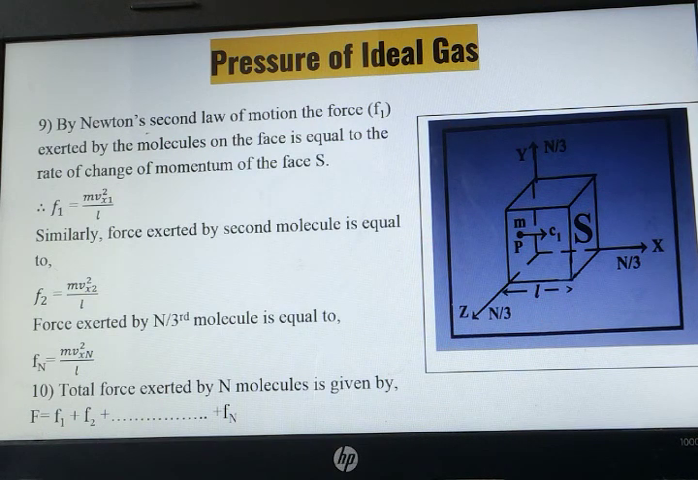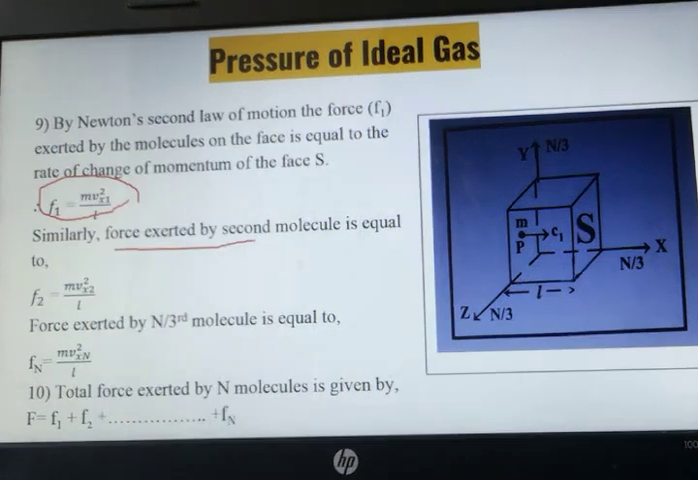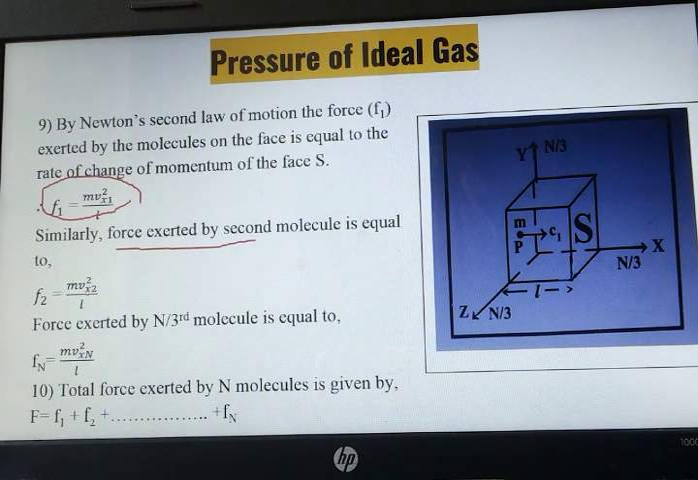But according to Newton's second law, what does Newton's second law state is that rate of change of momentum is directly proportional to force. So we can write this as F1 is equal to mvx1 square upon L. Similarly, what is this denoting? Force exerted by first molecule. So we can also find force exerted by second molecule as F2 is equal to mvx2 square upon L. So force exerted by nth molecule can be written as Fn is equal to mvxn square upon L.